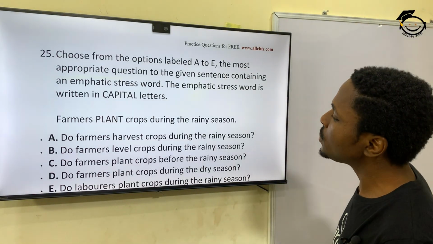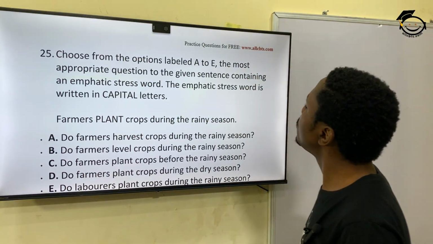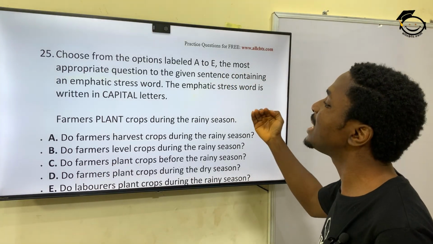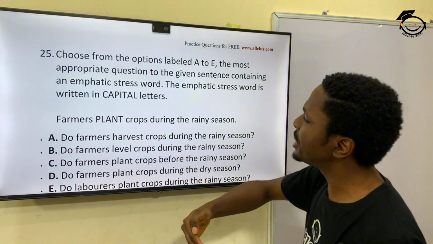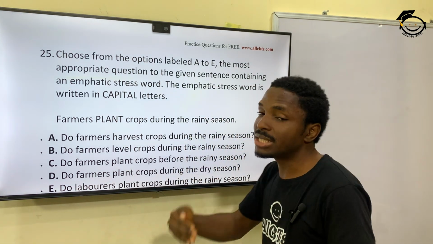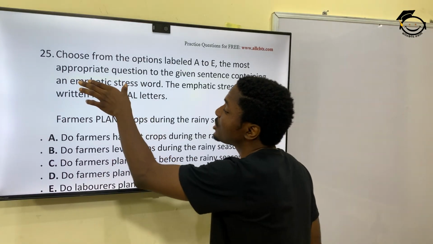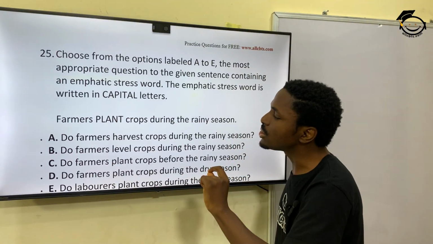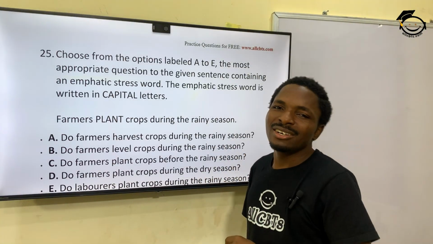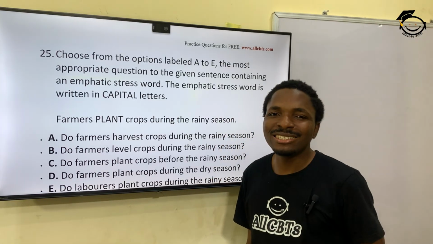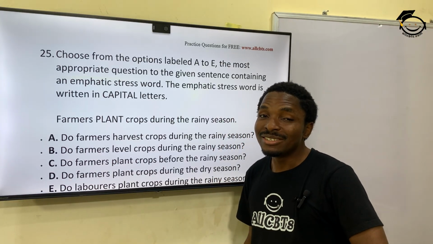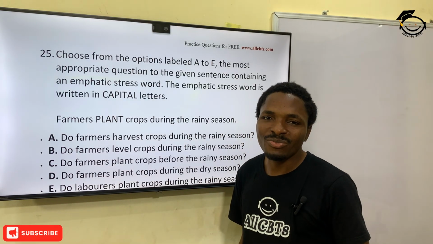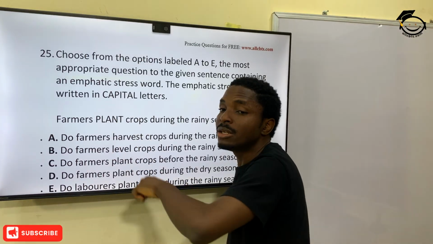25. Choose from the options A to E the most appropriate question to the given sentence containing an emphatic stress word. The emphatic stress word is written in capital letters. Whenever you see emphatic stress, it's actually saying that in that statement, you should find the opposite of the one that is underlined. It's Oyinbo. They should have just said opposite, but they are trying to jiggle your brains. So emphatic will mean the opposite.